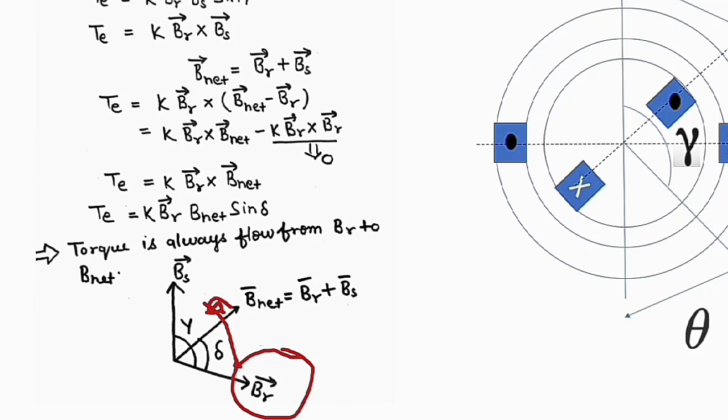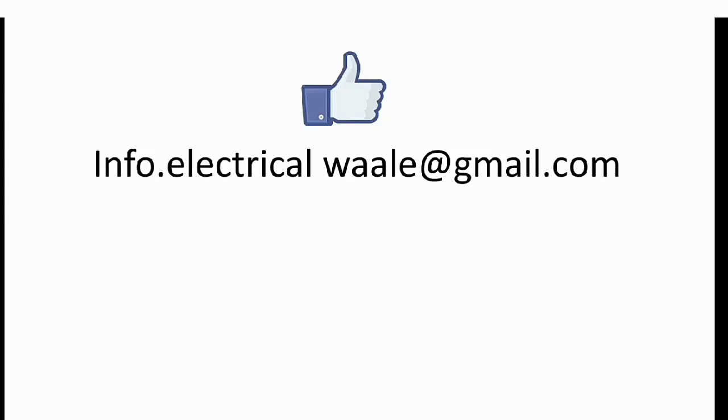B net is the actual net magnetic field that is due to the BS, the stator magnetic field, and the rotor magnetic field. So that's it for this video.